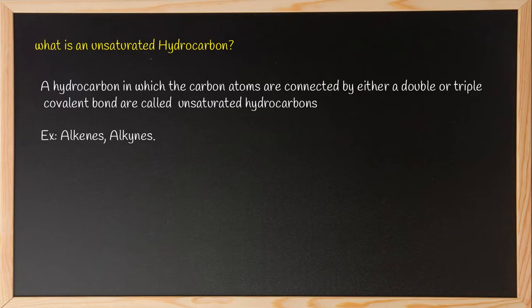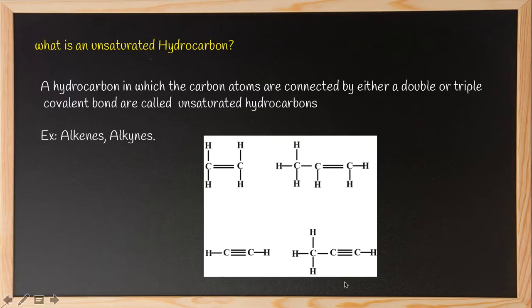Let us take an example. In this particular figure, you can see the topmost structures have double bonds between the carbons, and the double bonds signify that they are alkenes, and the lower structures have a triple bond between the two carbons and they signify alkynes. Both having double and triple bonds are unsaturated hydrocarbons.